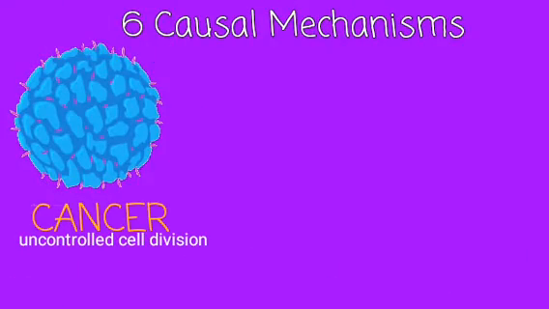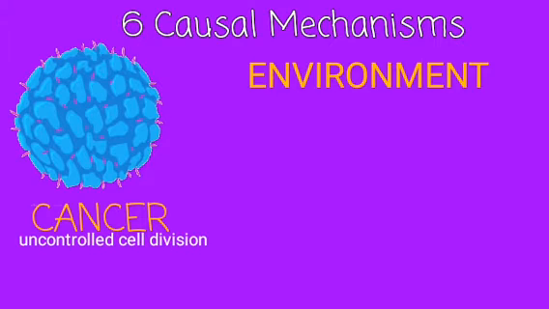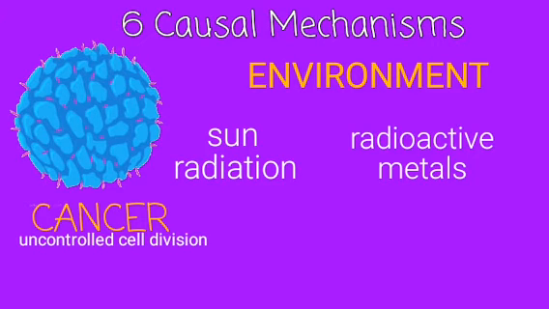Cancer is the uncontrolled cell division. It can be caused by carcinogens in a person's environment, including ionizing radiation like UV light from the sun and radioactive metals like uranium.